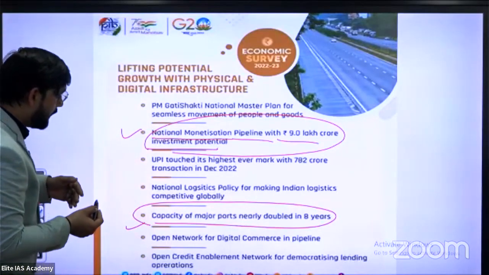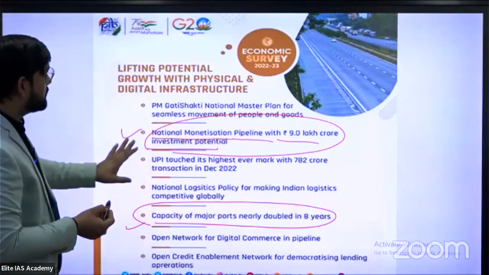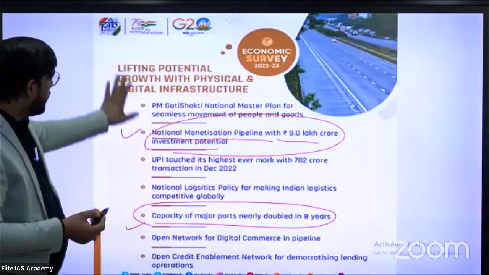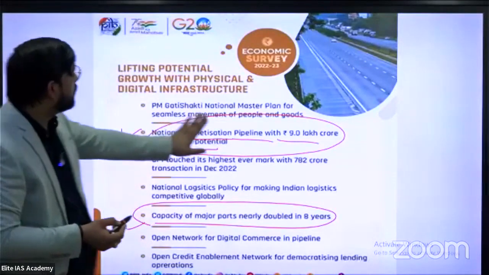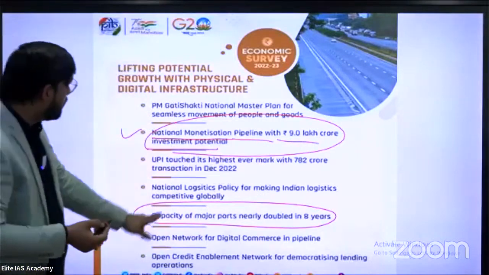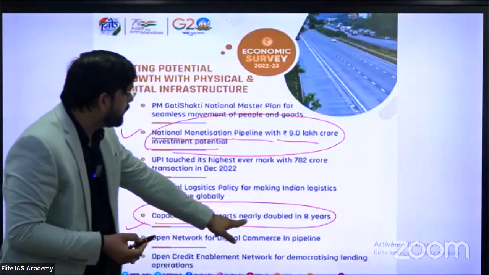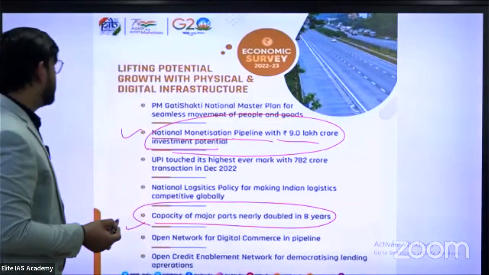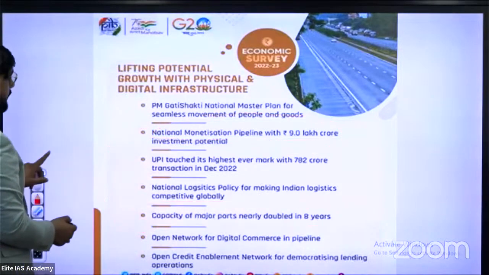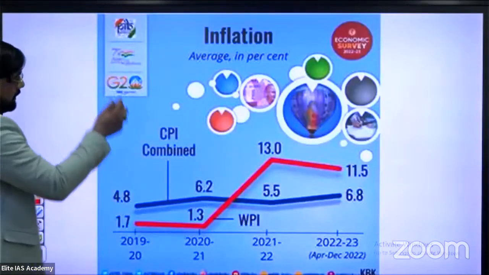Next in this slide, UPI touches the highest ever mark. This is an achievement, but this line is not important for you. In this slide, the first is the National Monetization Pipeline with 9 lakh crore rupees investment, and the second is that the capacity of major ports nearly doubled in 8 years. These are the main important lines for you in this slide. What about the next slide? Yes, inflation rate.